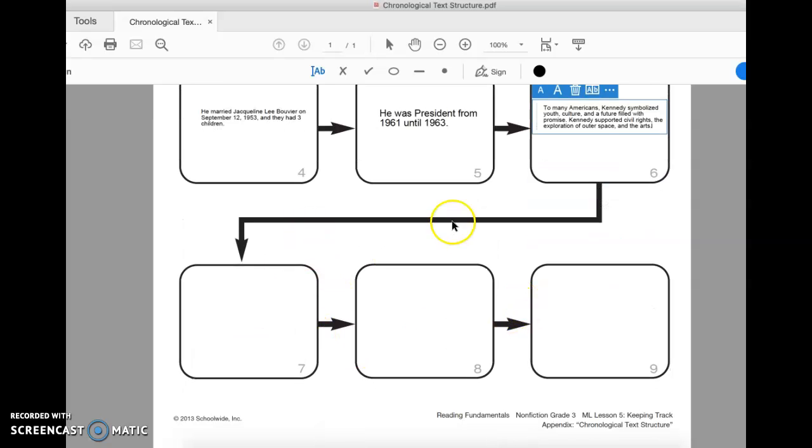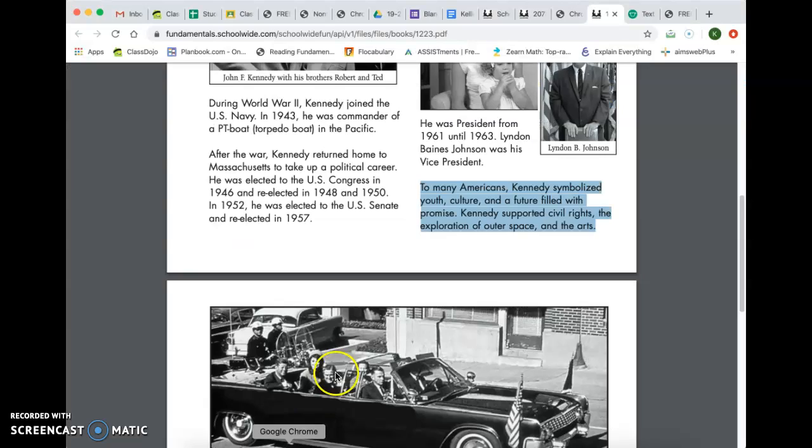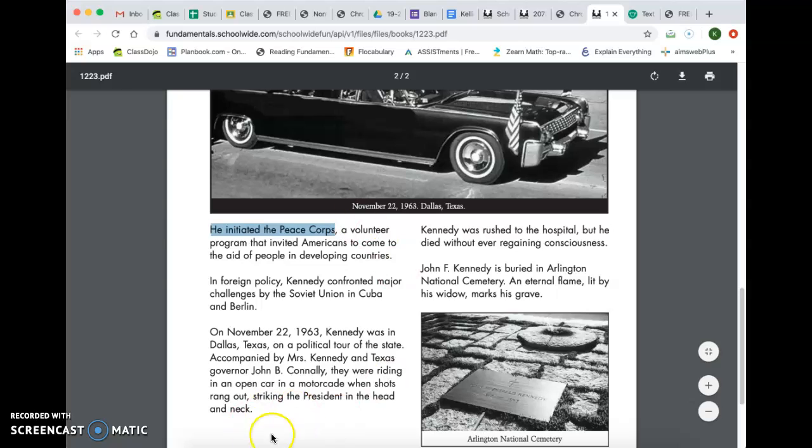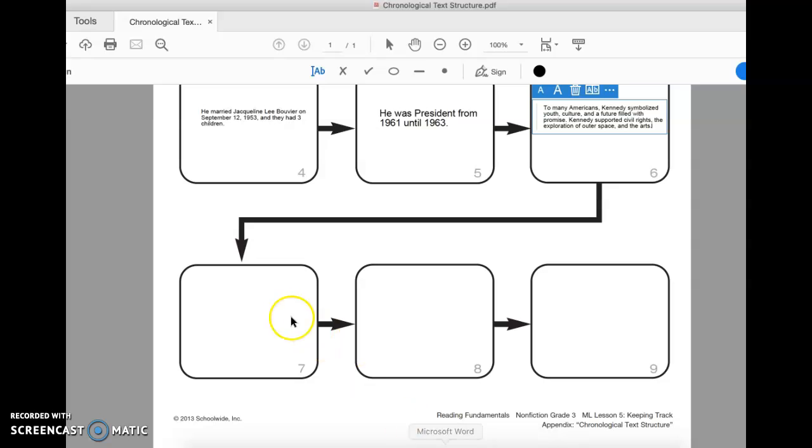Moving on to box 6. Moving on to 7. He initiated the Peace Corps. That is very important. Actually, I'm just going to put he initiated the Peace Corps. There.